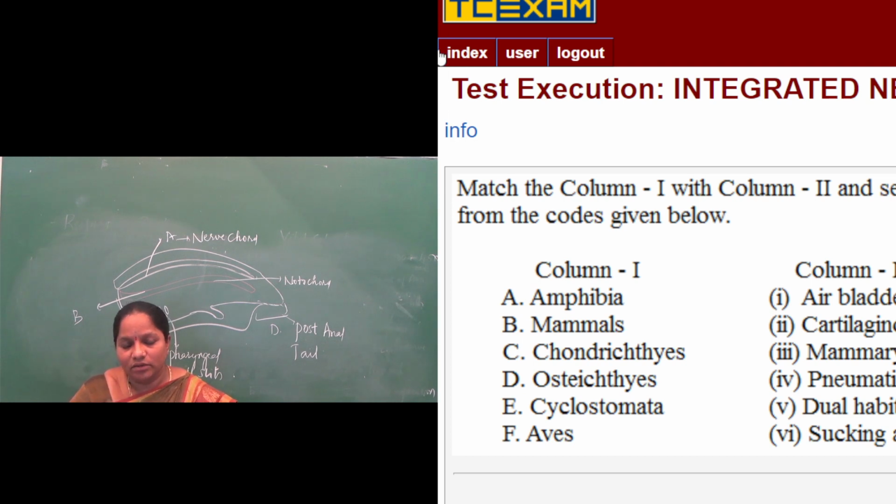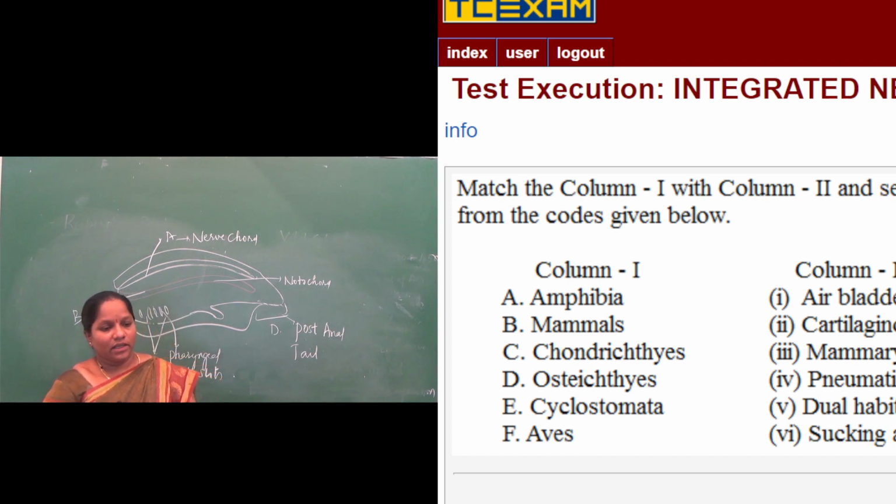Bones are very hollow, and some of the organs are also absent in the birds that make the animal fly. So they have only one ovary. Some of the organs like the ovary are single, and even the male reproductive organ is also single. For that purpose, the aves are light in weight.